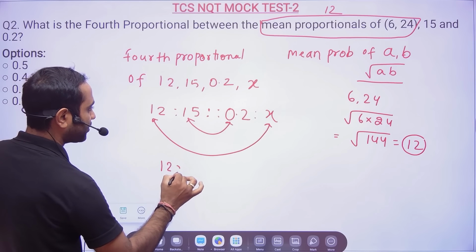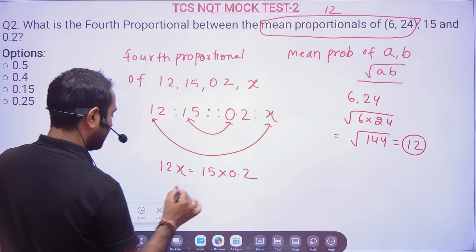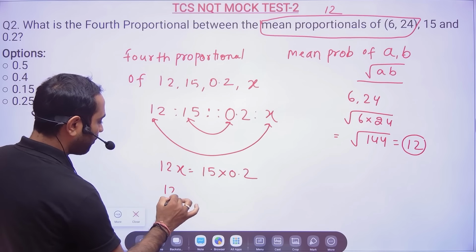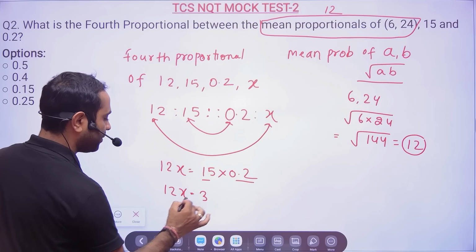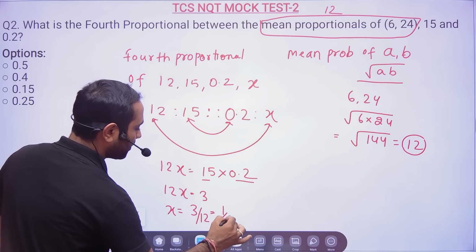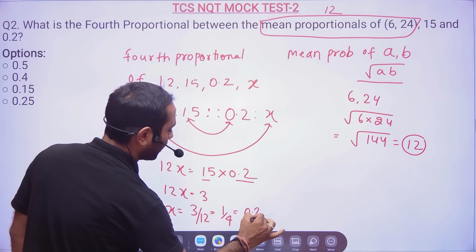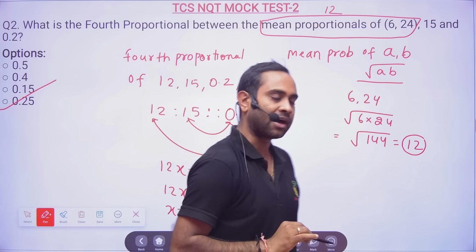So 12x will be equal to 15 into 0.2. 15 into 2 will be 30, so 15 into 0.2 will be 3. So x will be equal to 3 by 12, 1 by 4, that means 0.25. So option D will become the correct answer.